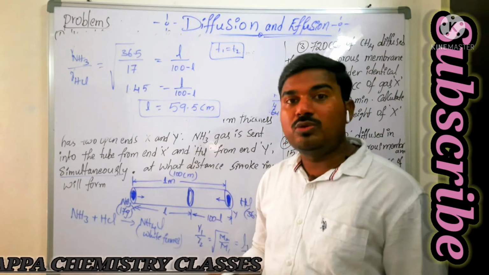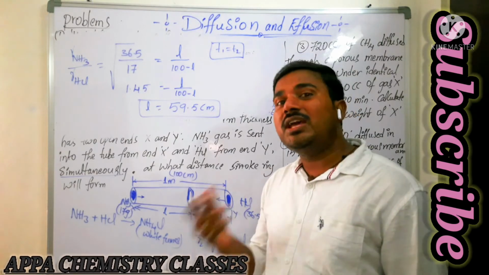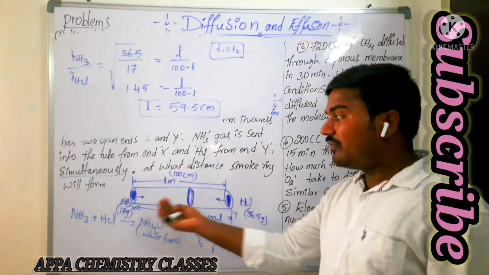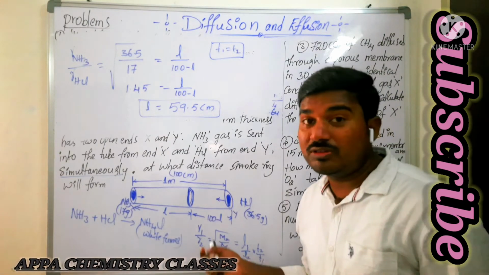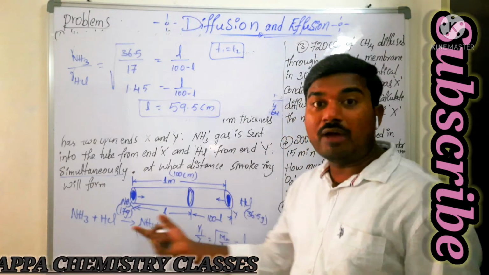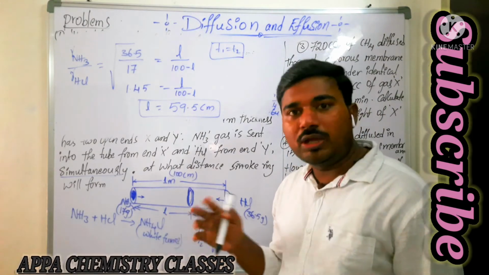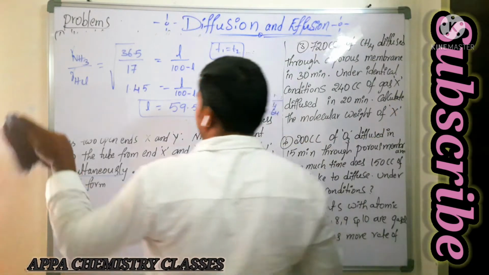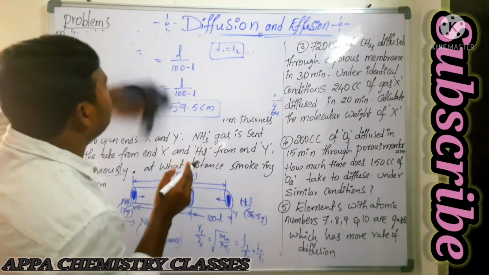Now you need to identify which gas is diffusing faster. Ammonia. So the fume ring is formed away from the ammonia, that is, the white colored fume rings are formed close to the HCl, away from the ammonia. Okay, have you understood? That is very important. So next we are going to see the third problem.